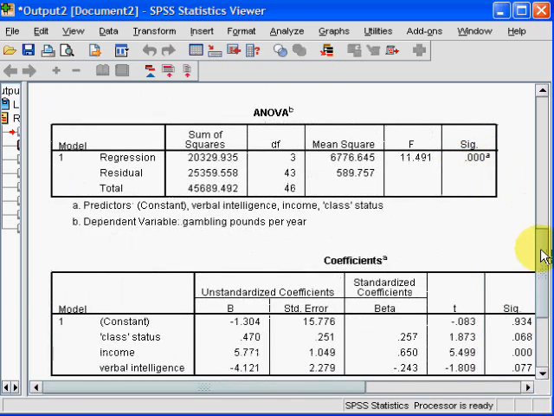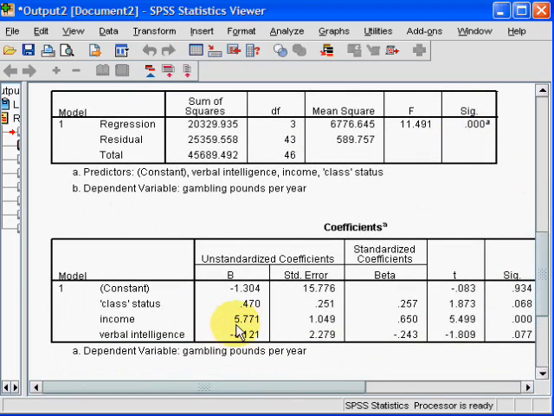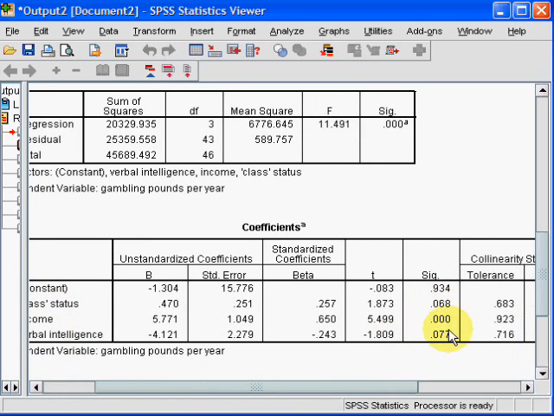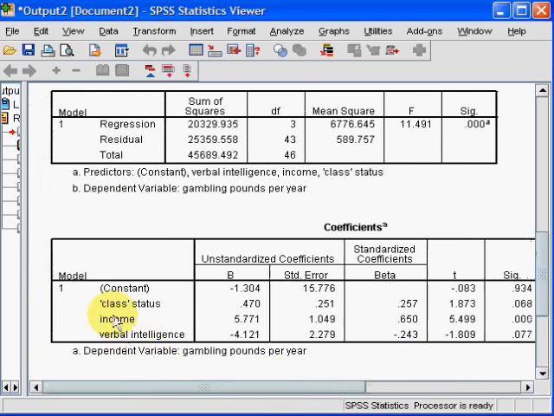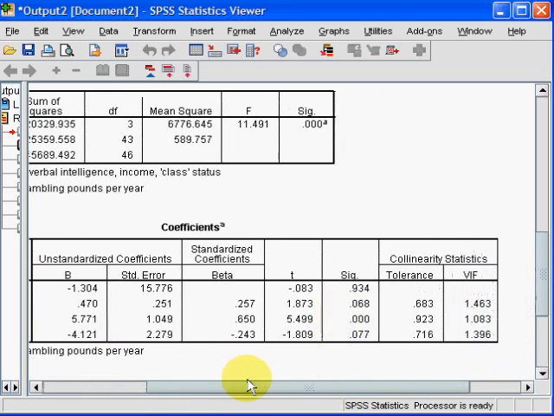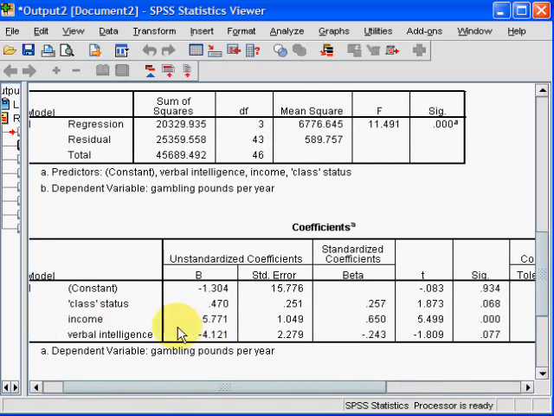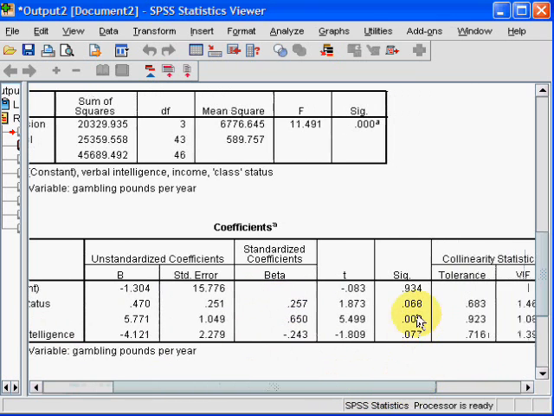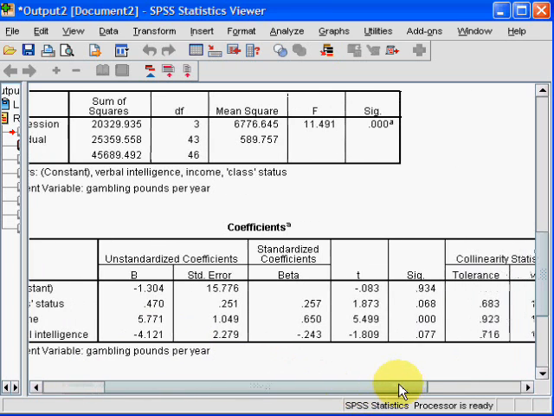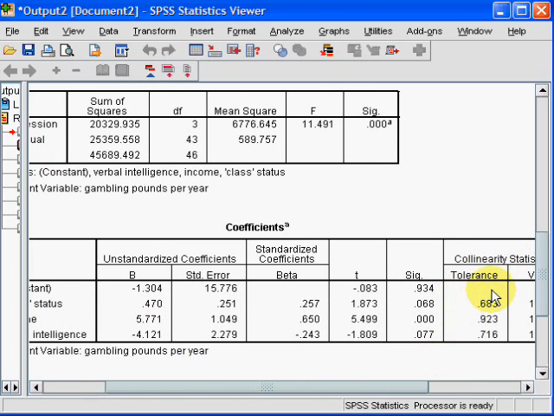It's a significant model, and let's look at what is going on here. We've got class, income, verbal intelligence, and the only one that's actually significant is income. As we can see, as income goes up, gambling expenditure goes up as well. As verbal intelligence goes up, gambling goes down. As status goes up, gambling goes up. But the only one that's actually making a significant contribution is income. Our collinearity statistics, the tolerances are nice and high again, so we don't have a problem.